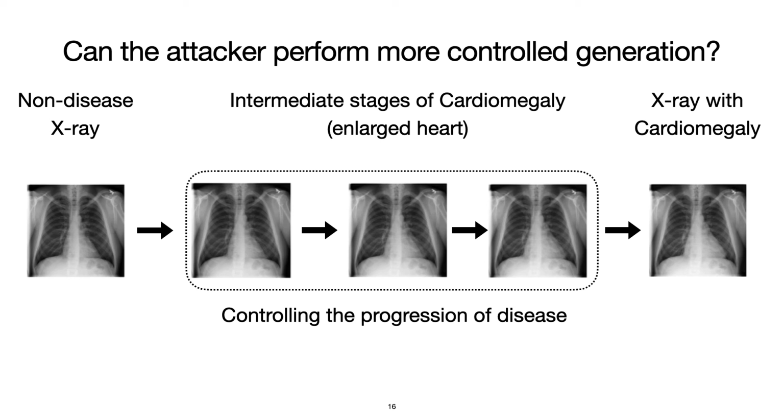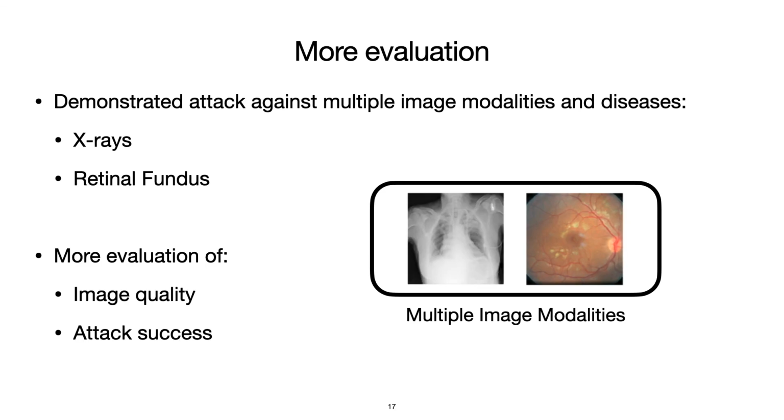The exact approach to doing so, however, depends on the attacker's resources. With more image data, they might train separate Jekyll instances for each stage. With less, they might use a single instance and instead perform image interpolation to generate intermediate stages. We also did more evaluation regarding the efficacy of this attack, and that includes evaluating multiple medical imaging modalities and multiple diseases. And I would check out our paper to learn more.